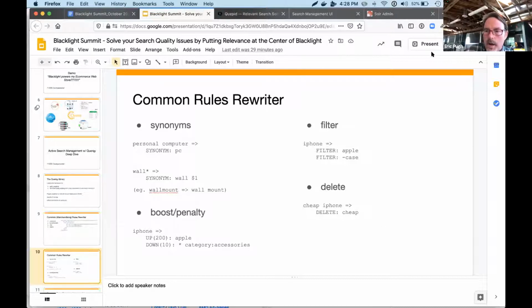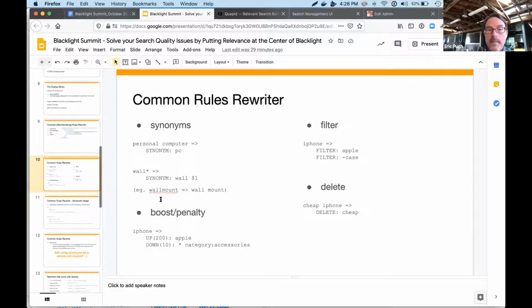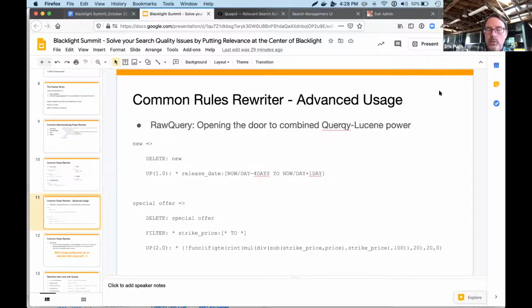So that's the common rules. And then for those who really want to get into the Lucene hacking, we can actually write really complex rules. So if I get a query like new, right?